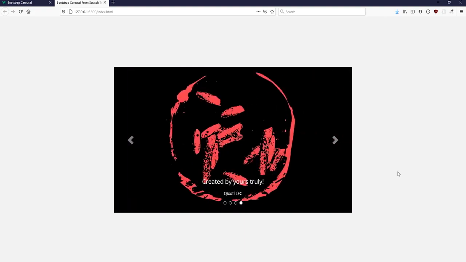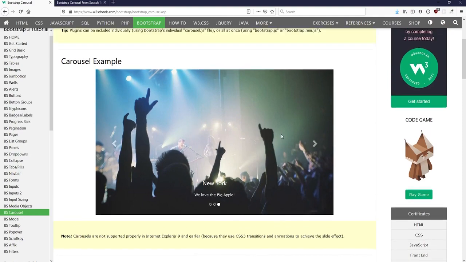Just the vanilla front-end tools of HTML, CSS and JavaScript, which includes these arrows here, which were created just with plain CSS. So I didn't use any icon library like Font Awesome. So here is what the carousel looks like. If you noticed, it's actually based off of the Bootstrap carousel, which is currently featured on the W3 Schools website. But even though they look exactly the same, I can assure you that they're both not.